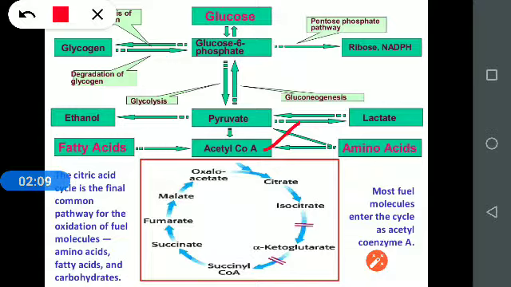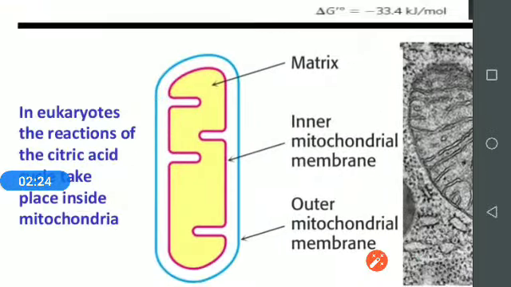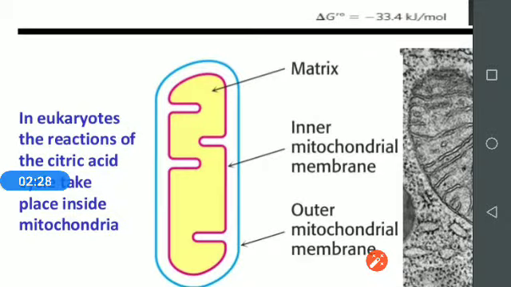Why is it oxidation of fuel molecules? Because of the ETC. What is the ETC? ETC is the electron transport chain, which takes place inside the mitochondria.